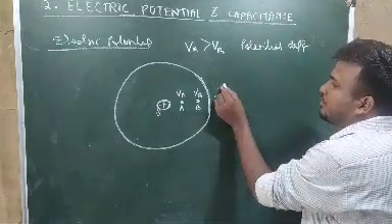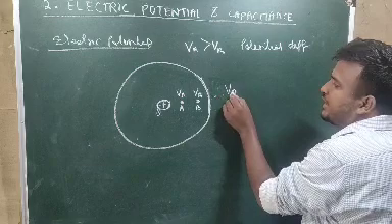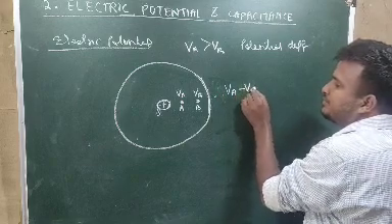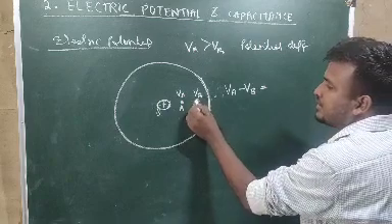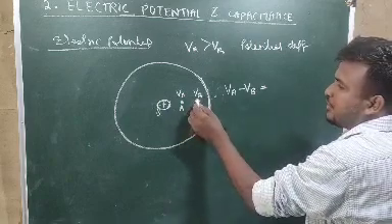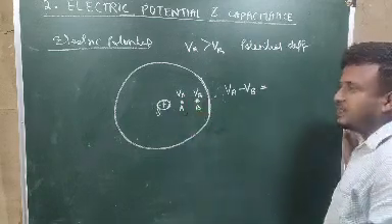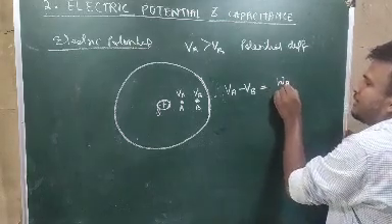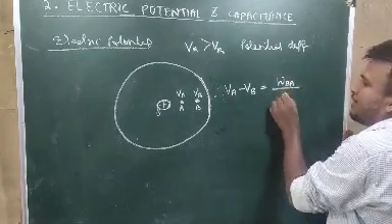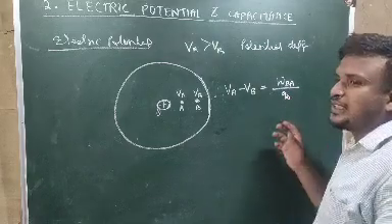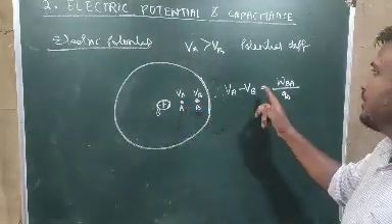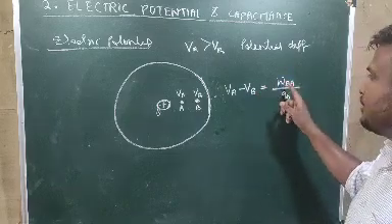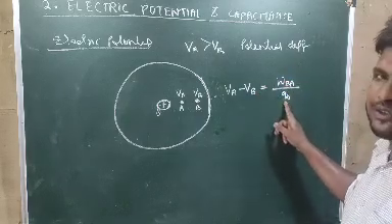Now, if I write the potential difference between 2 points, VA minus VB, will be equal to, suppose we take a test charge from point B to point A, the work done per unit positive charge. The work done per unit charge will be W BA by Q naught.